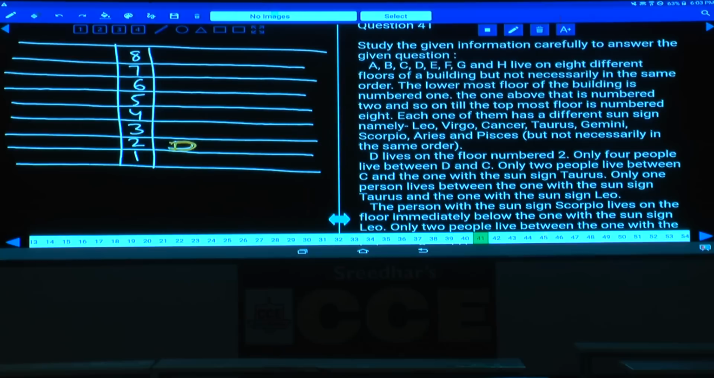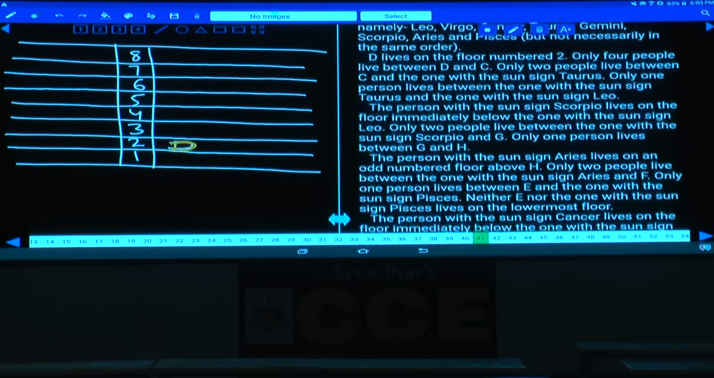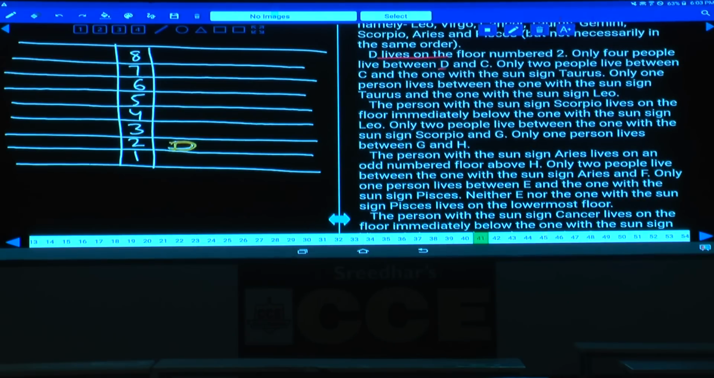Next one. Only 4 people between D and C. D and C, 4 people, 1, 2, 3, 4, and C must be on the 7th floor. Only 4 people between D and C, and only 2 people between C and the one with Taurus. Between C and Taurus only 2 people, hence Taurus must be on the 4th floor. Clear? Next one.